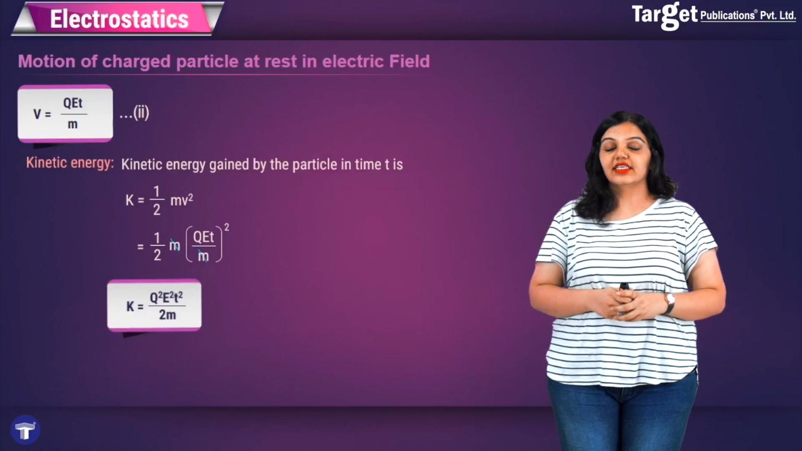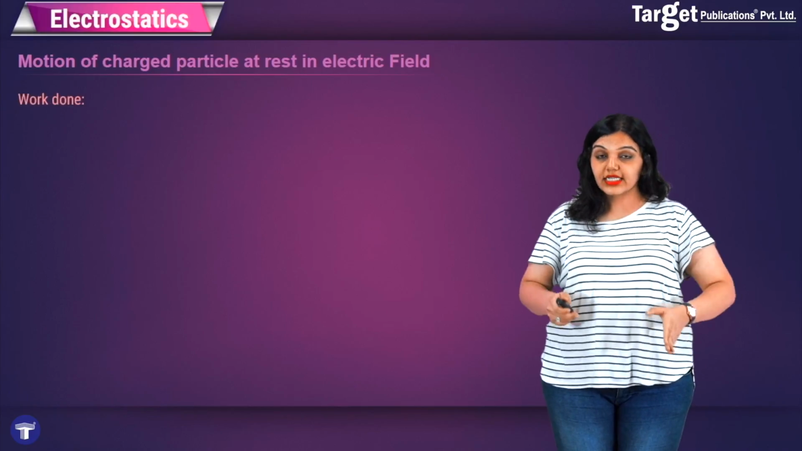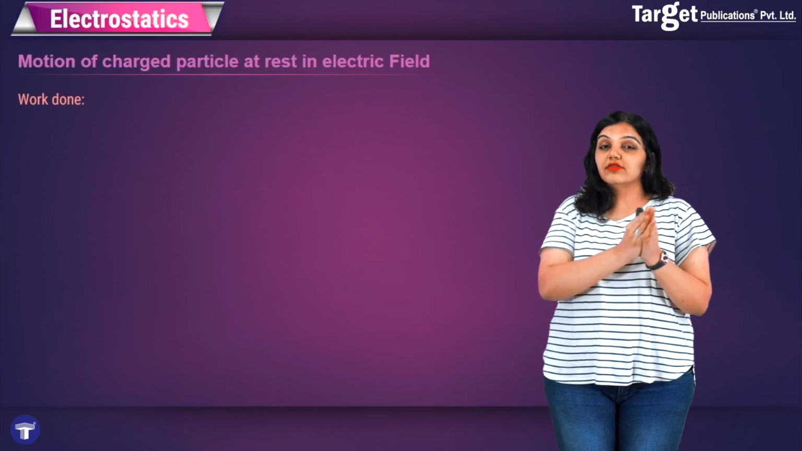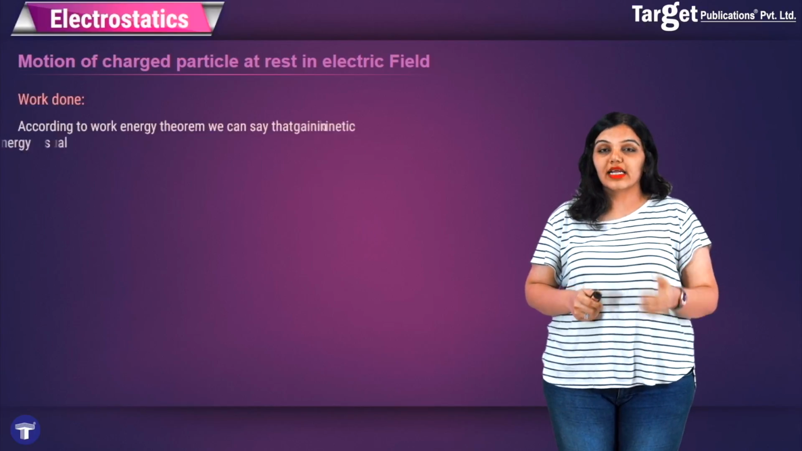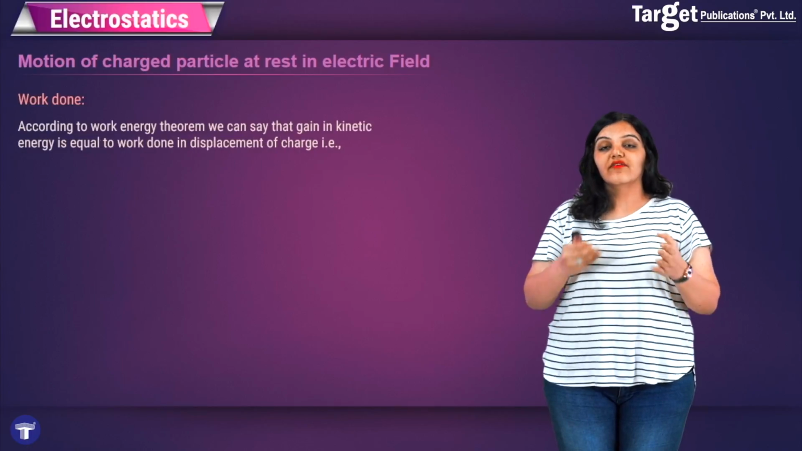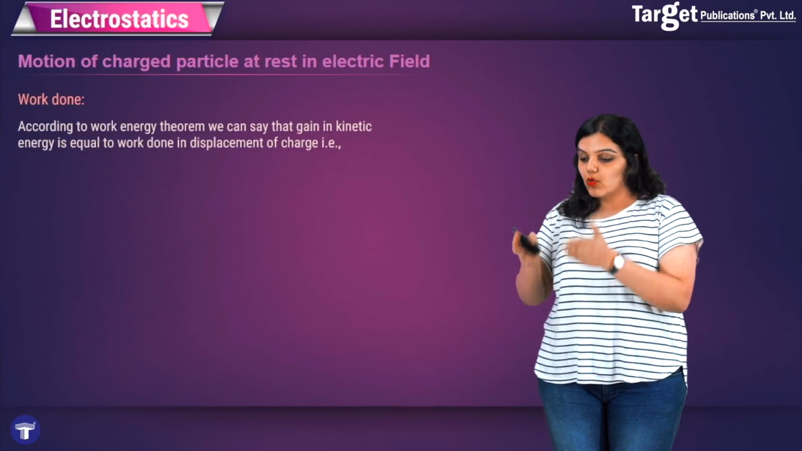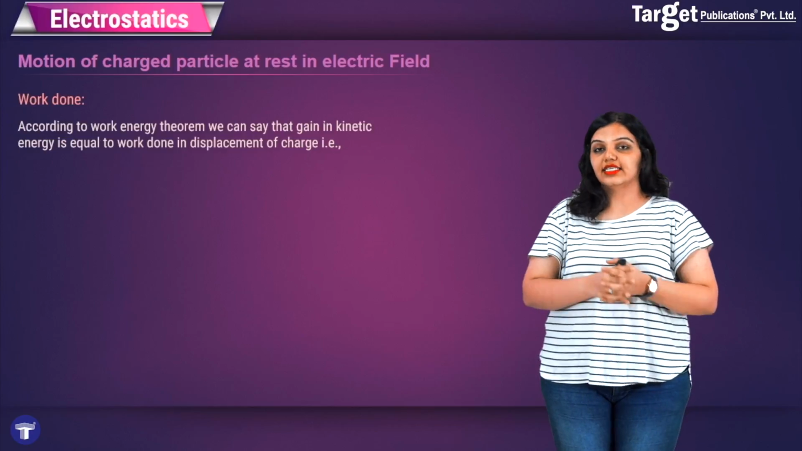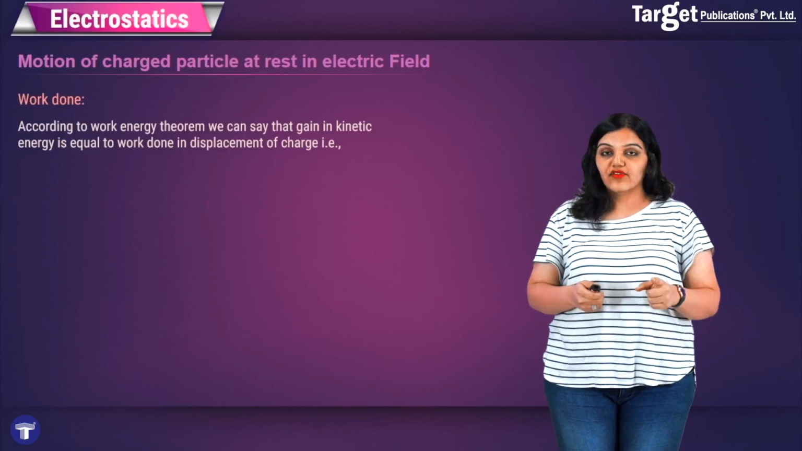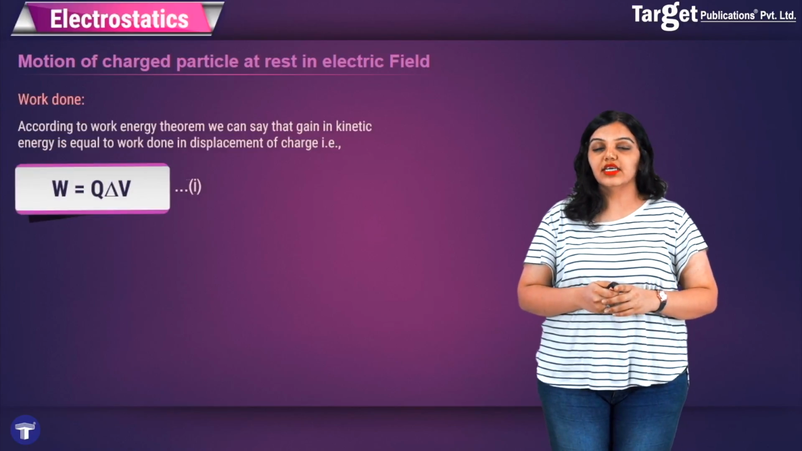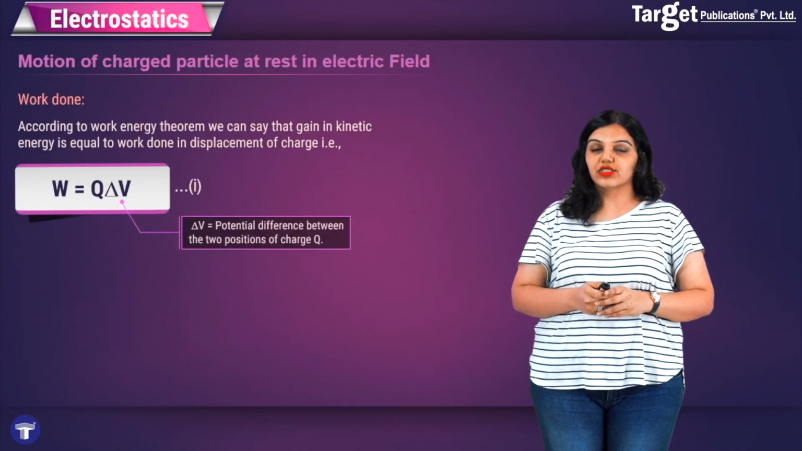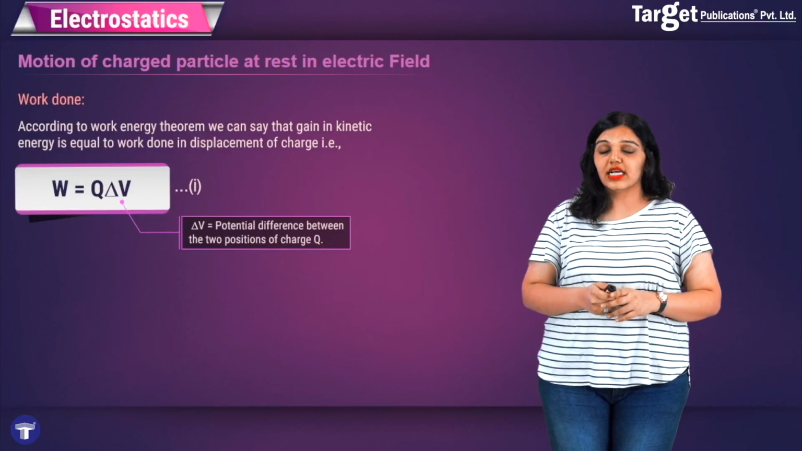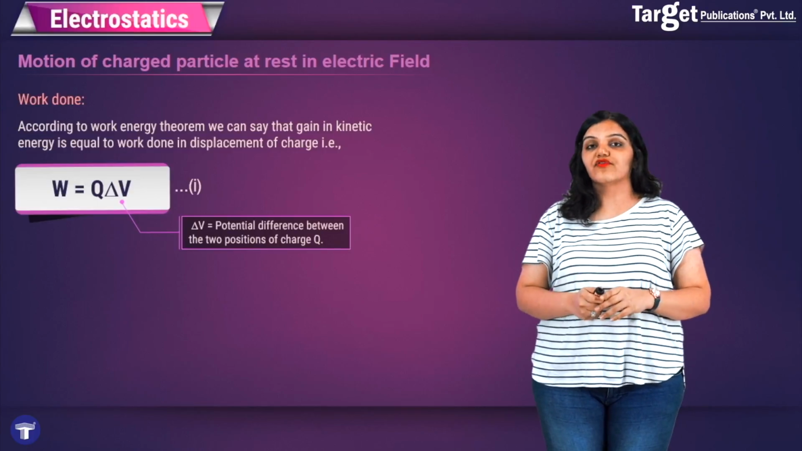Once I have the kinetic energy, I can also find out what is the work done by the electric field in moving this electric charge. The work done by the electric field will be nothing but the gain in kinetic energy. We know this from the work energy theorem. Work done is equal to the gain in kinetic energy. But we also know another formula for work done, that is W is equal to Q delta V, where delta V is the potential difference between the two positions of charge Q. We will see what potential difference is shortly.